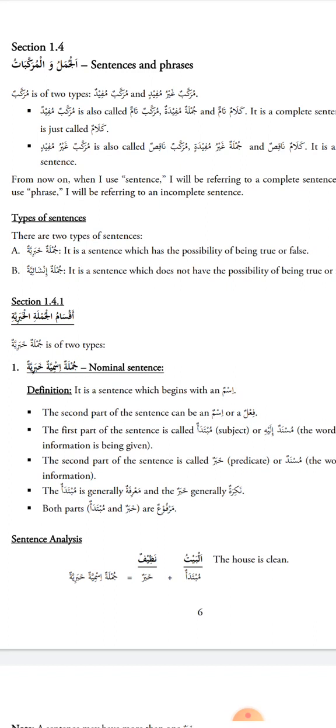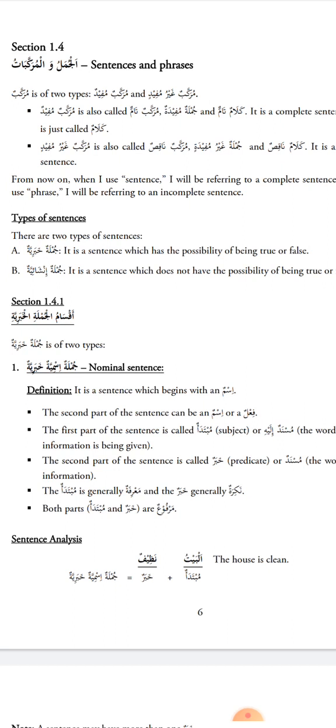But if I say beautiful man, I've used two words, it's a murakkab. But the listener requires news, he requires more information. Hence this isn't a murakkab mufid, it's a murakkab ghayr mufid. If I say a beautiful man, rajulun jamilun, beautiful man. What about the beautiful man? Is he a scholar? Is he a Hafiz of the Quran? Is he a teacher? Is he religious? What about the beautiful man? So the listener requires news.